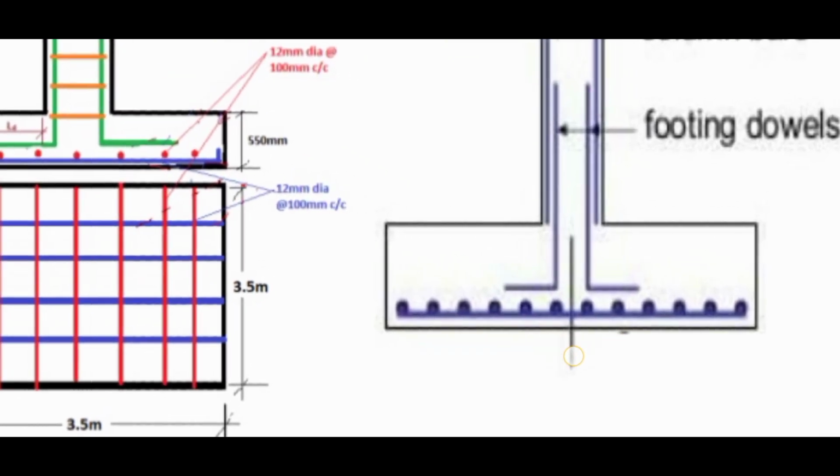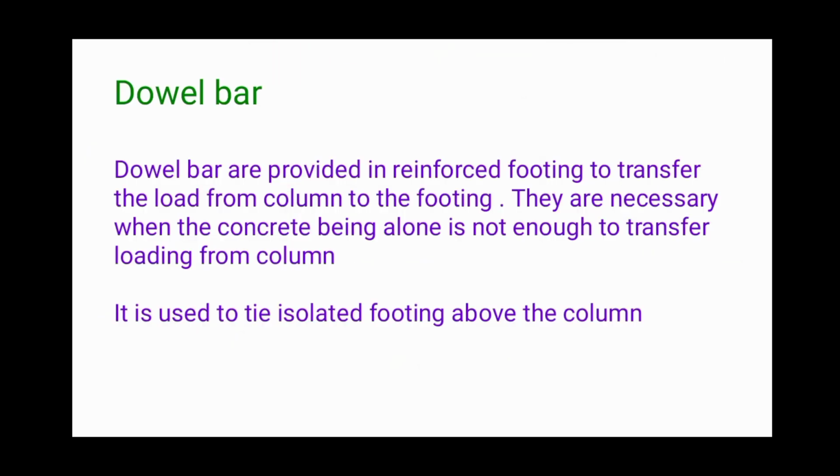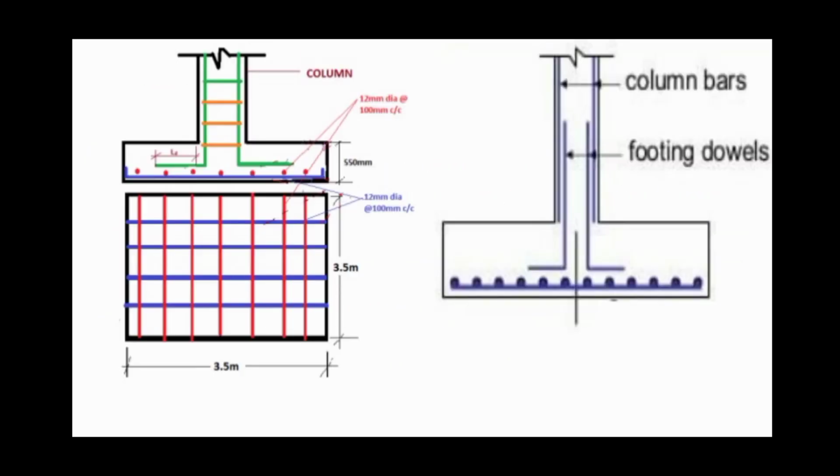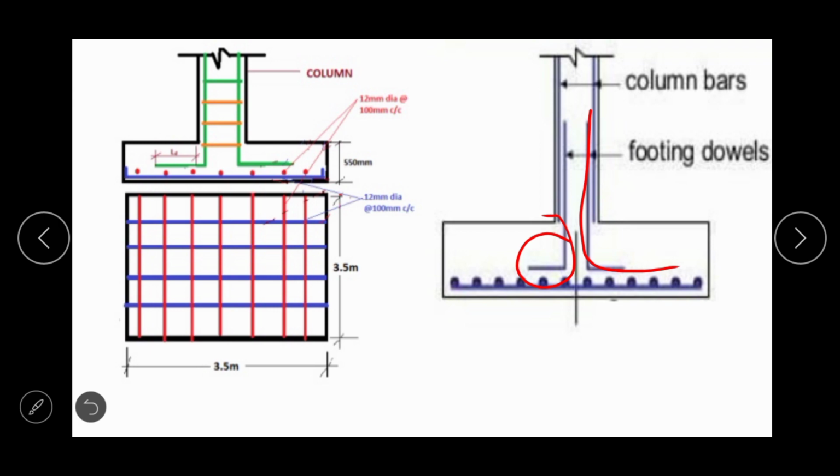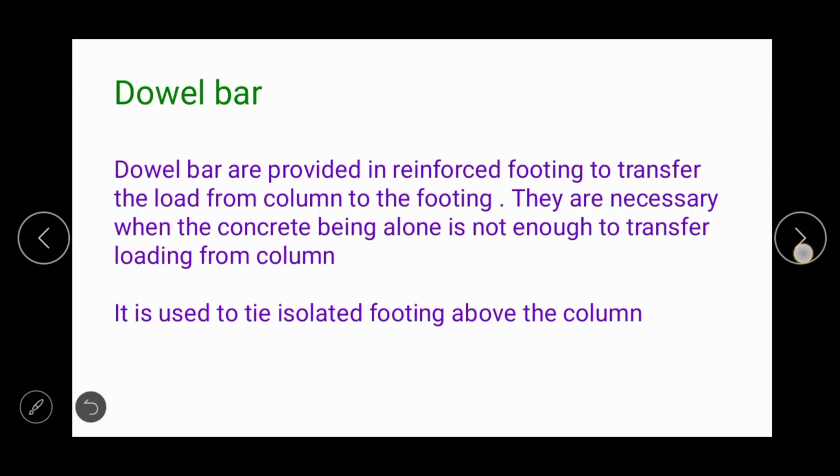You can see the dowel bars are those bars which are coming from the column to the footing. So these bars are known as the footing dowels. The main function of dowel bars is to transfer the loads from column to footing, and they are also necessary when concrete is not enough to transfer the load from column.